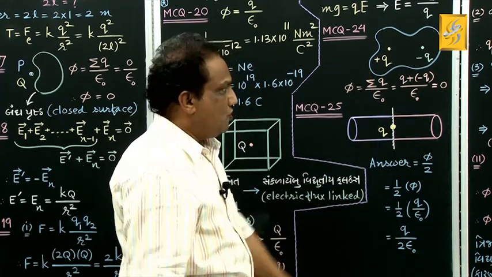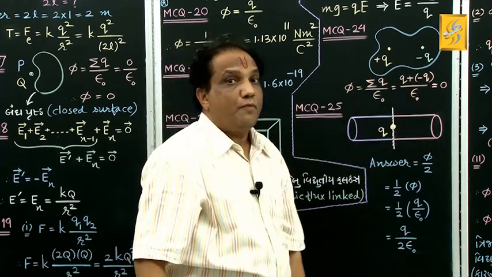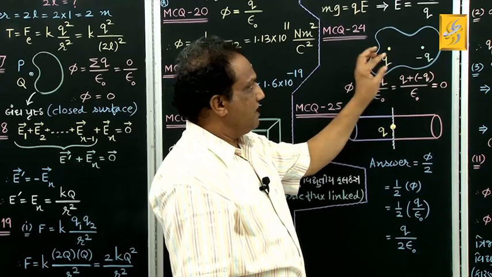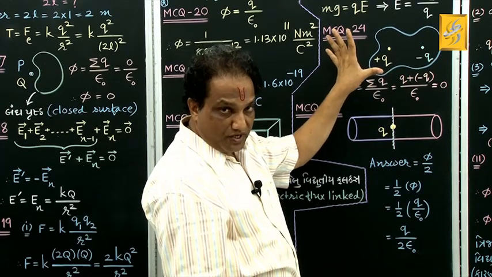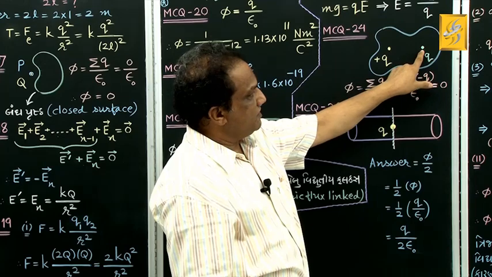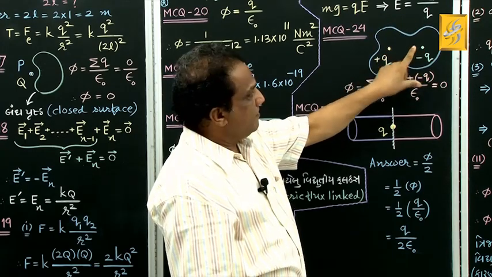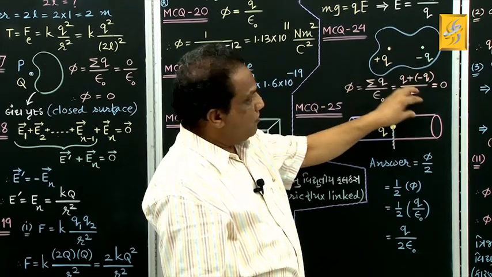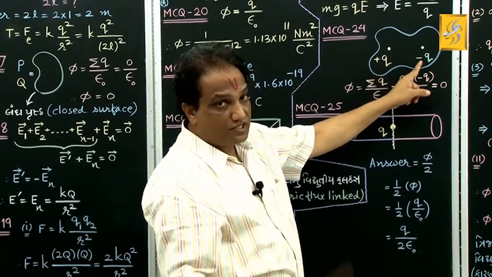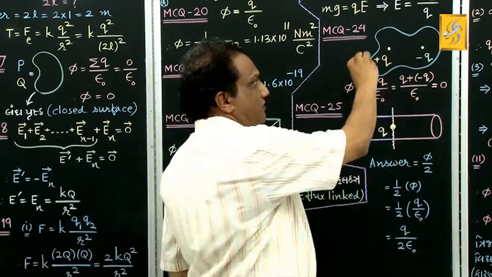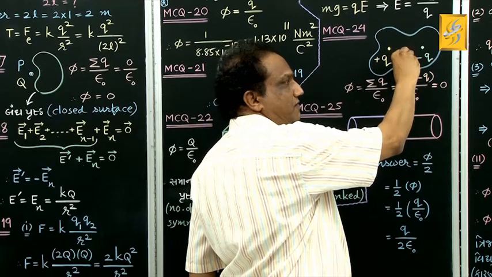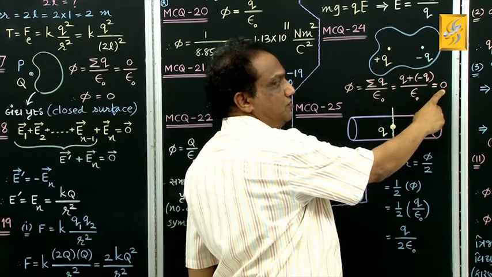Let me remind you why the total electric flux is 0. For a positive charge, electric flux goes out, away from it. For a negative charge, electric flux comes inside, towards the negative charge. Here the magnitudes of the two charges are equal, so whatever is the outgoing flux, the same is the incoming flux, and hence their summation is 0.